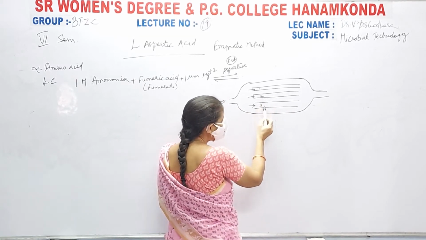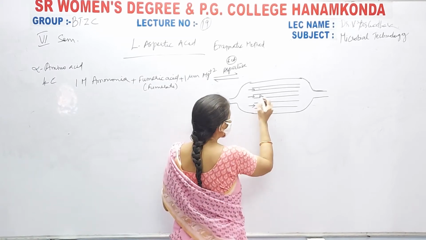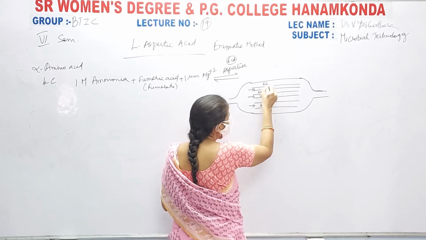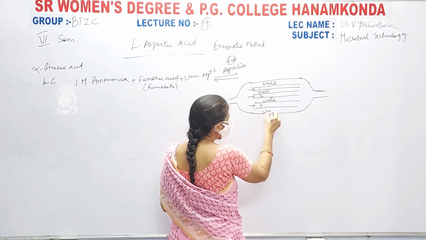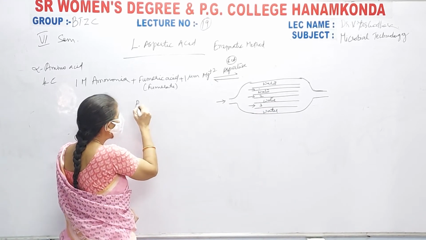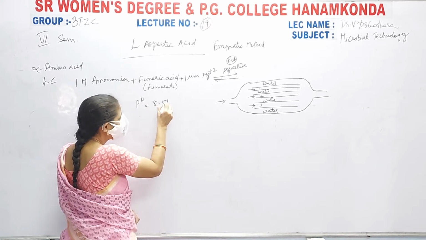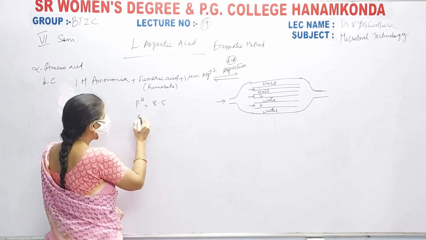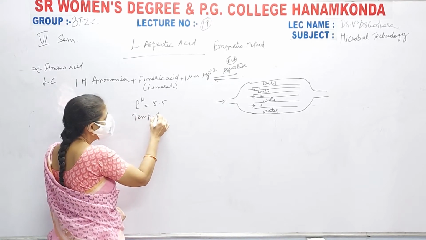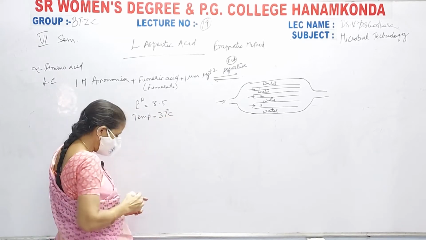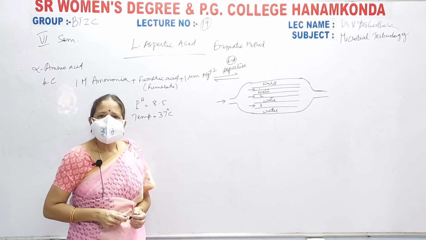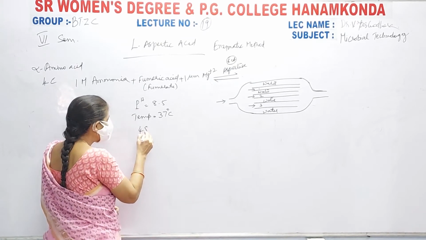Then between these tubes, what is there? Between these tubes your water will be flowing. See here, water will be flowing between these tubes. Now all these are mixed and pH is adjusted to 8.5, and the temperature is maintained at 37 degrees centigrade. Temperature is 37 degrees centigrade, pH is 8.5, and the time is 48 hours.